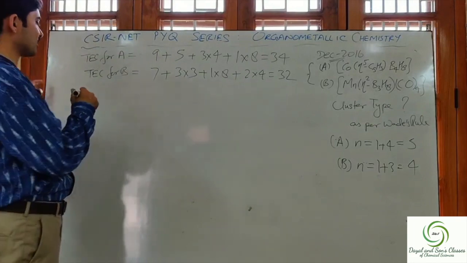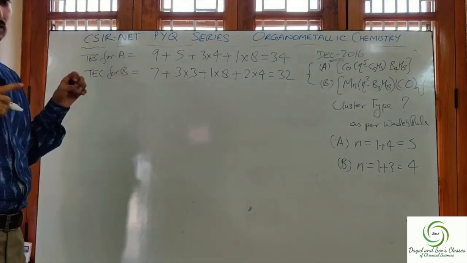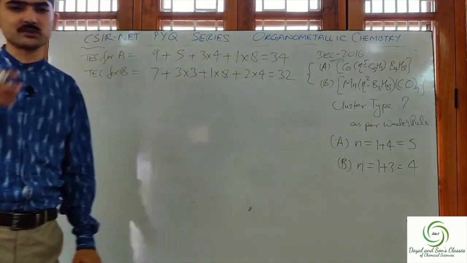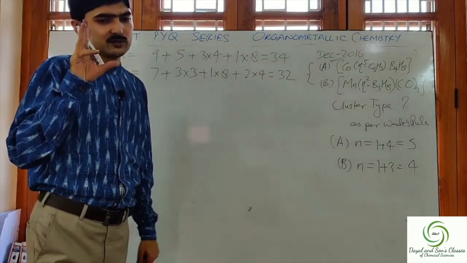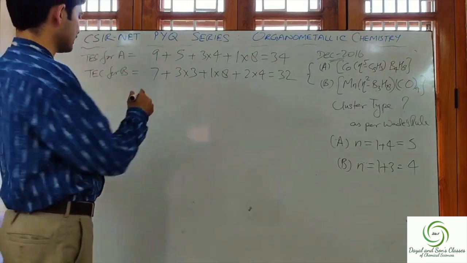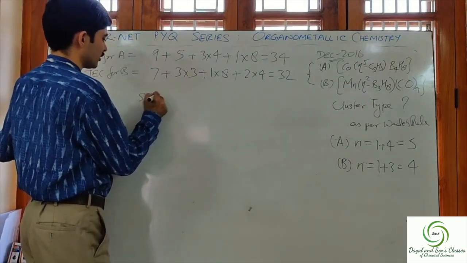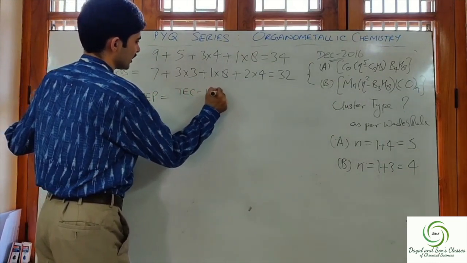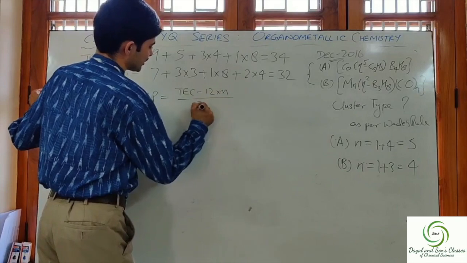Now let us calculate the skeleton electron pair. If you have watched my previous video on cluster type, then you must know that we discussed that there are two formulas for calculating the skeleton electron pair. The first formula was SEP is equal to TEC minus 12 into n, divided by 2.